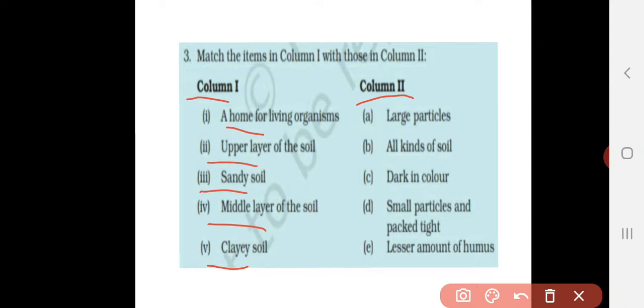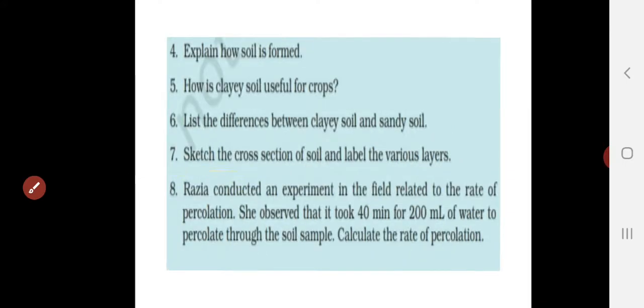So relate each other. The options here in column 2 are large particles, all kinds of soil, dark in color, small particles and packed tight, lesser amount of humus. Okay. So read it carefully and match both the columns. And the questions from 4 to 8 you have to write in classwork. Fourth question, explain how soil is formed.